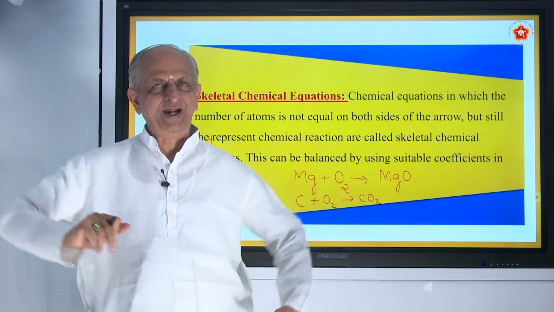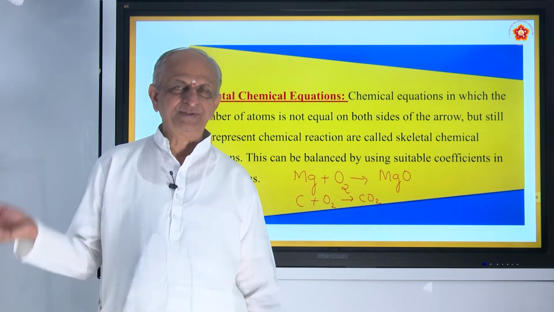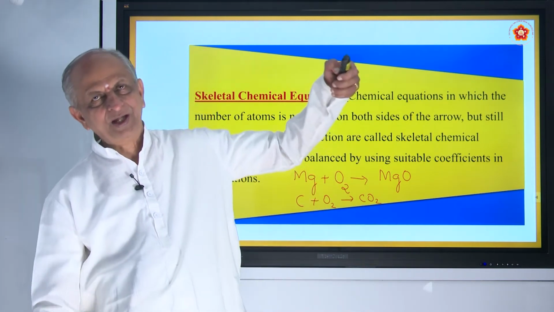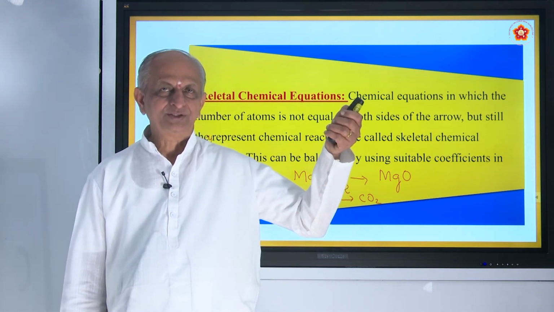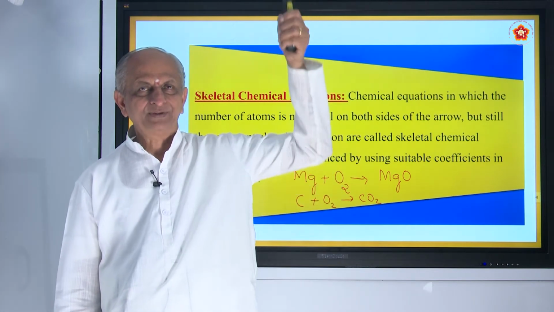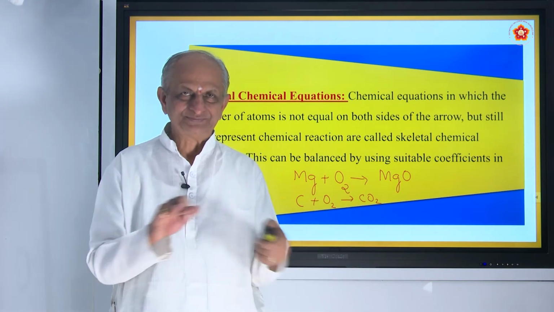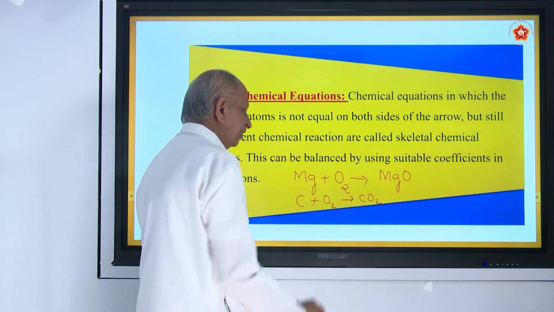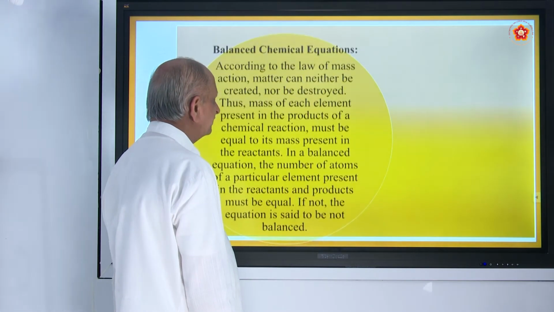If one boy is very fat, another boy is very thin, what happens? When you just lift it, the boy who is very heavy, the seesaw will come down. The boy or girl on the other side, who is very thin, will go up. So, what must you do? You must balance it. That is what is called in chemical reactions also, we have to balance the equation. And how is it done? Let us see. The skeletal equation should be balanced.